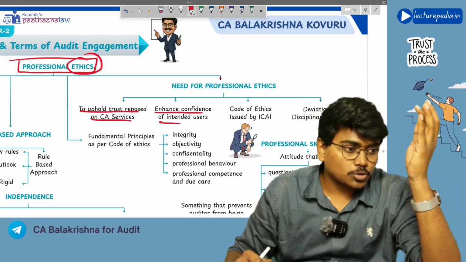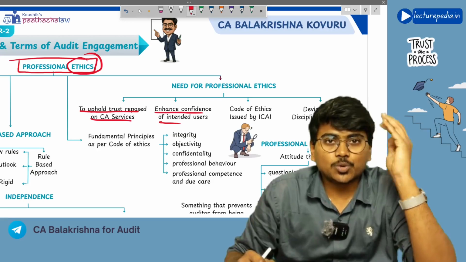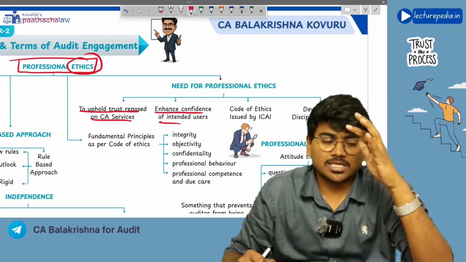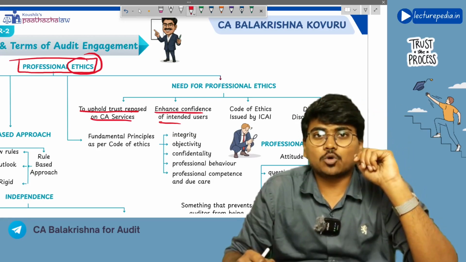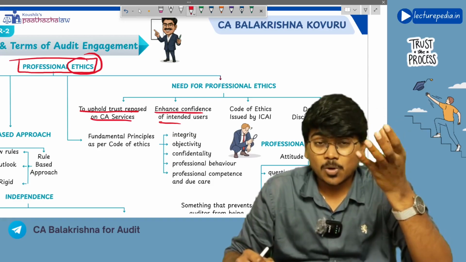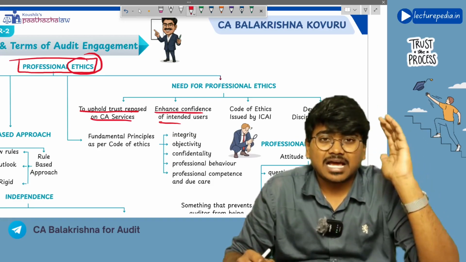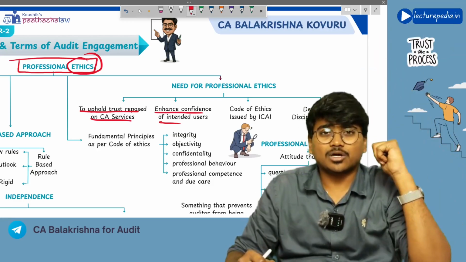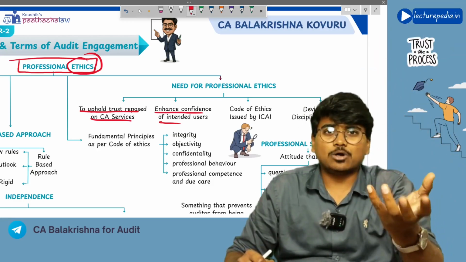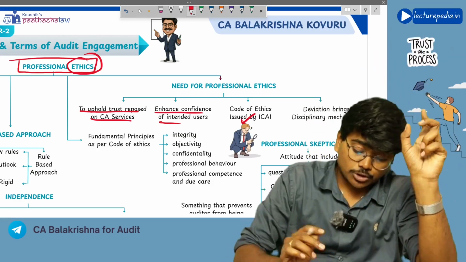If you go to our ICAI website, there you can find the Code of Ethics. There will be some 3 volumes of the Code of Ethics. In this Code of Ethics, ICAI has given ethics and asked all the chartered accountants to follow them. So you have to follow the ethics issued by the Code of Ethics.